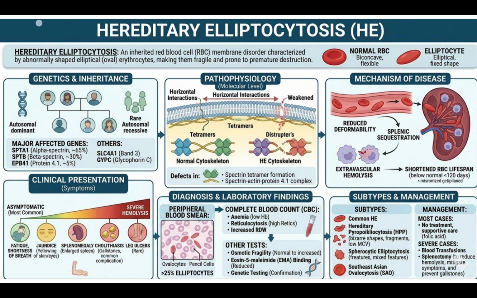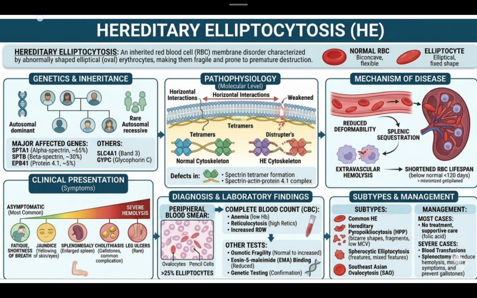There are other tests like osmotic fragility, which is increased, and the eosin-5-maleimide (EMA) binding test, which is reduced. Genetic testing is done for confirmation. There are many subtypes of hereditary elliptocytosis: common hereditary elliptocytosis, hereditary pyropoikilocytosis, spherocytic elliptocytosis, and Southeast Asian ovalocytosis.